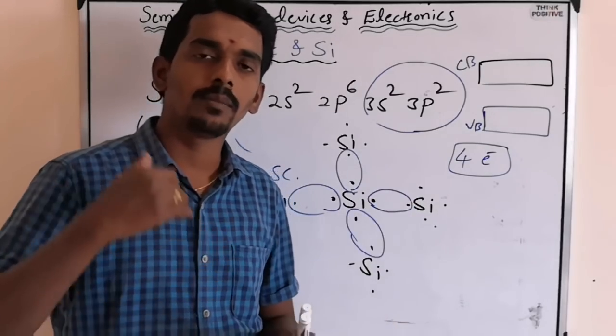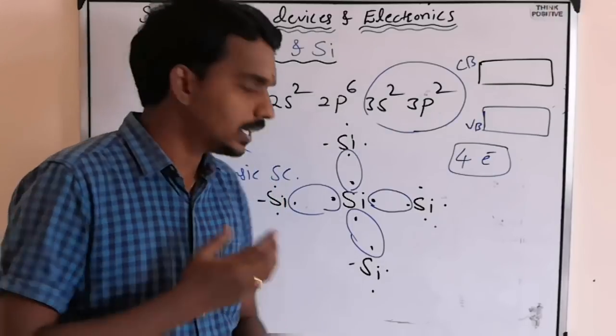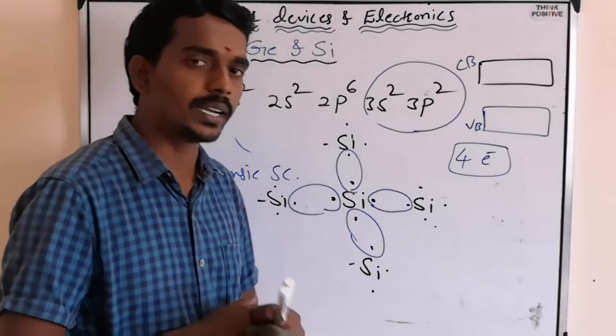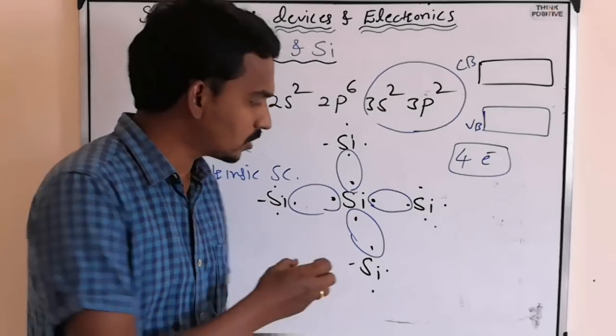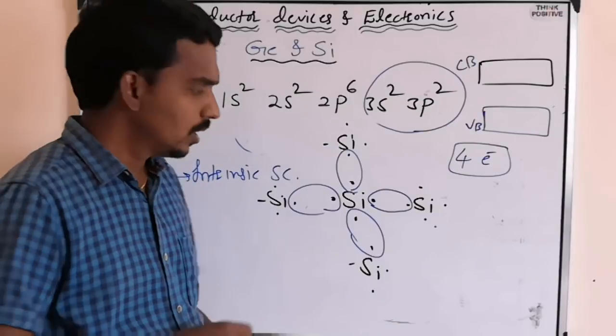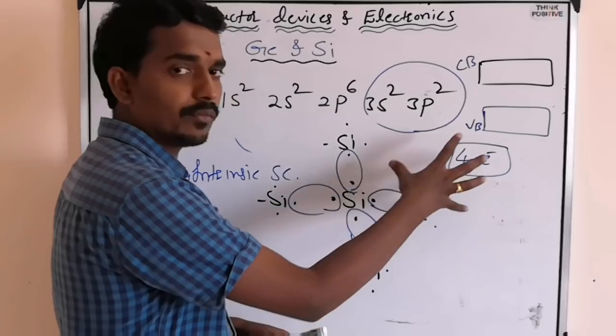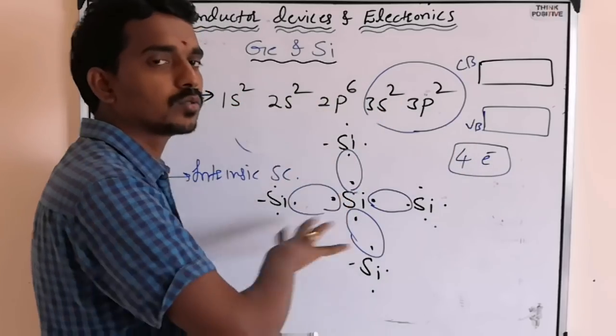There is no question of them becoming free, because the electron is shared between 2 atoms. They form one strong covalent bond. So this atom forms 4 bonds, this one forms 4 bonds, and so on.